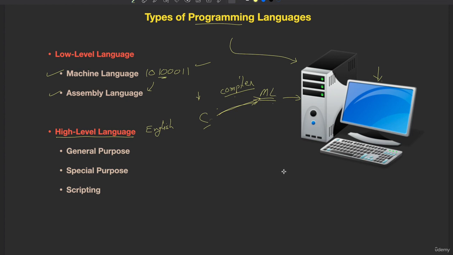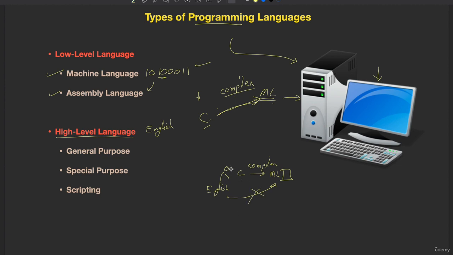So it's like this. On this side the machine is there, on this side the human being is there. The human being is talking in C, the machine is understanding machine language. So who is the translator in between? The compiler is the translator. That's how we use the languages. We talk to machines using C language. We don't talk directly in English because there is no compiler available for English to machine language.